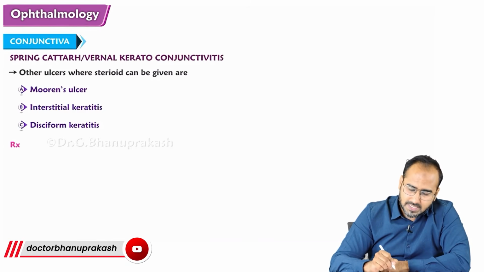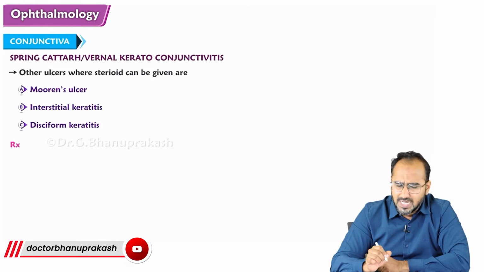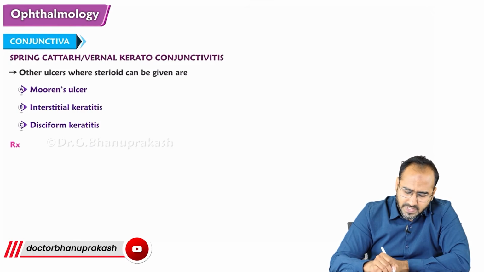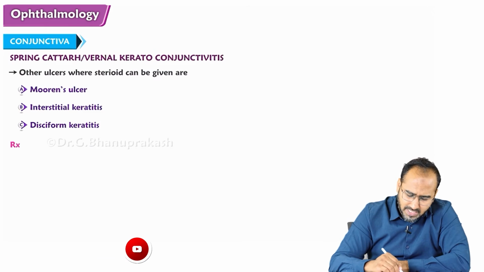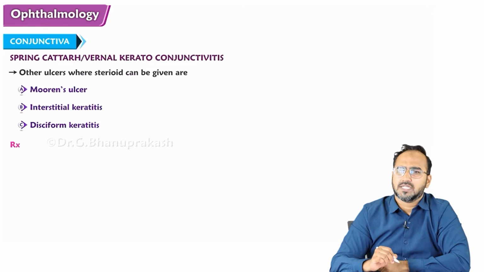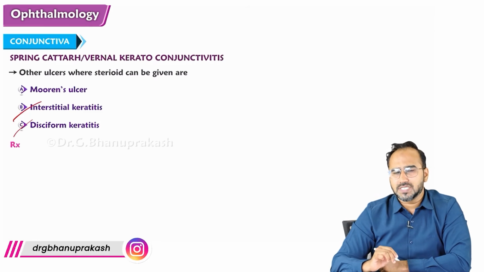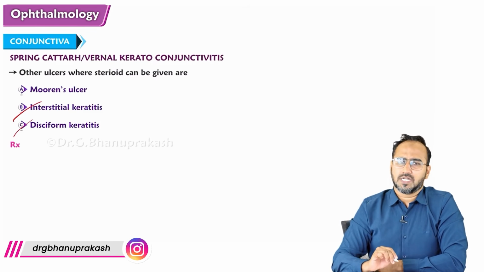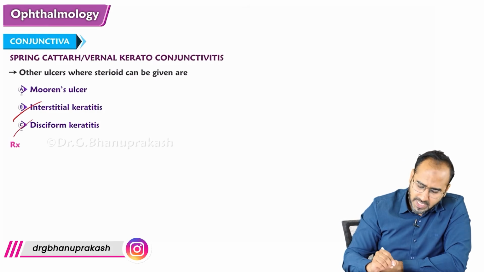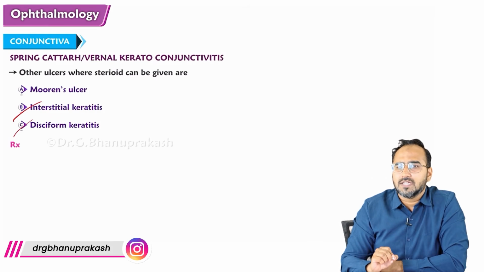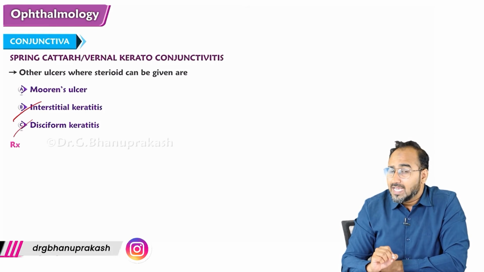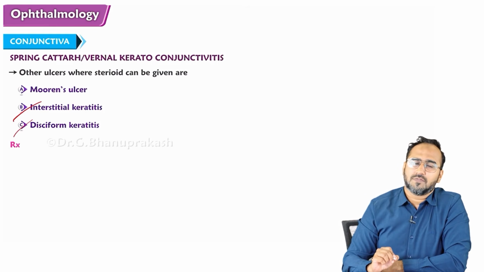So remember guys, steroids can be given for shield ulcers and all. Other ulcers where steroids can be given are Mooren ulcer, interstitial keratitis, and disciform keratitis. We'll discuss that later. Treatment of a person suffering with vernal keratoconjunctivitis: what do we need to give? We have to give anti-allergic medications.